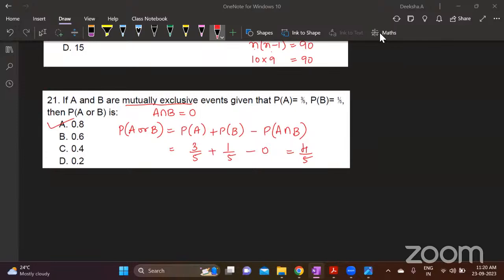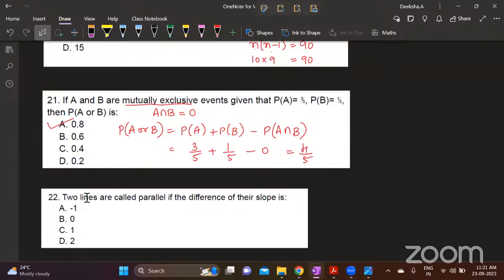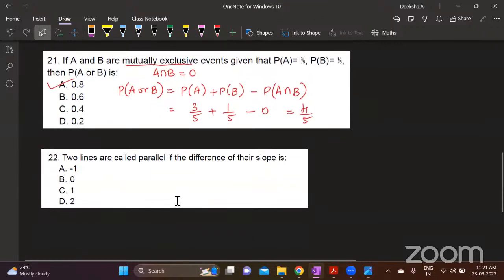If you have not understood any of the step, kindly ask. Next question. This is based on straight lines.